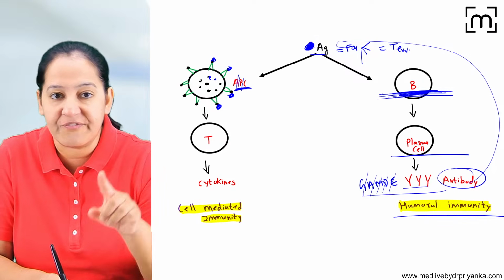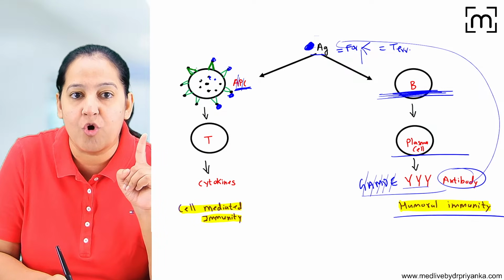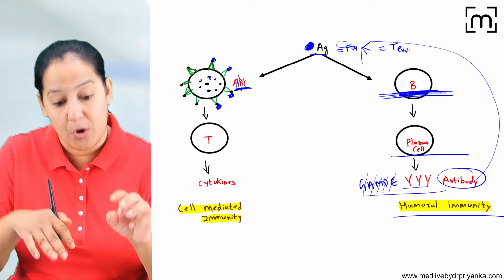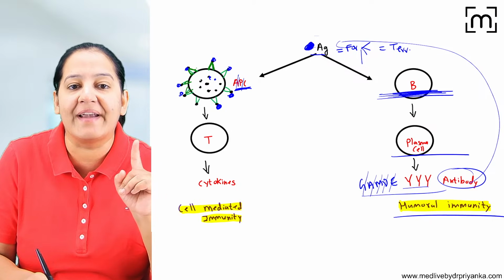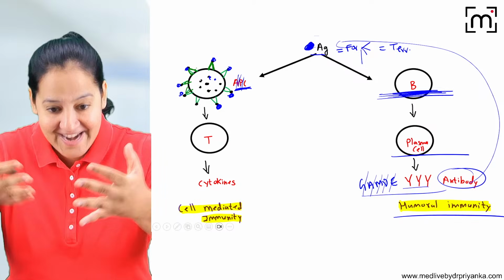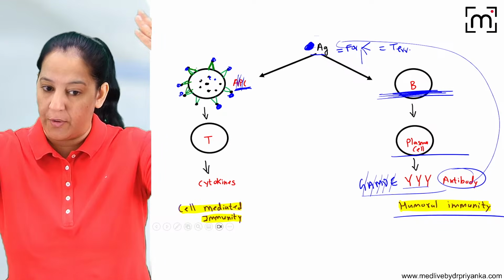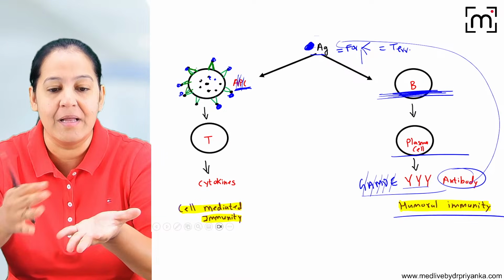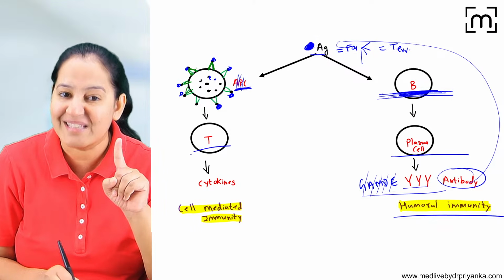Can you see on the surface of the antigen presenting cell this green colored structure? This is the major histocompatibility complex, MHC. So on the MHC, it is presenting the antigen. To whom is it presenting? That's why it is known as an antigen presenting cell. It eats the antigen, degrades it into multiple small pieces, and then presents it to the next cell. Who is the next cell? The great soldier, the second soldier.